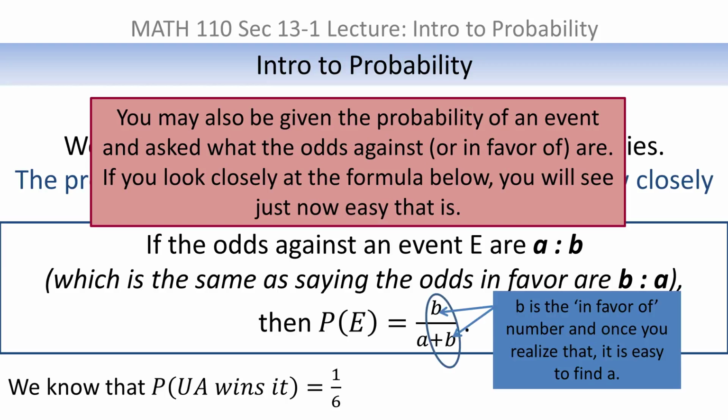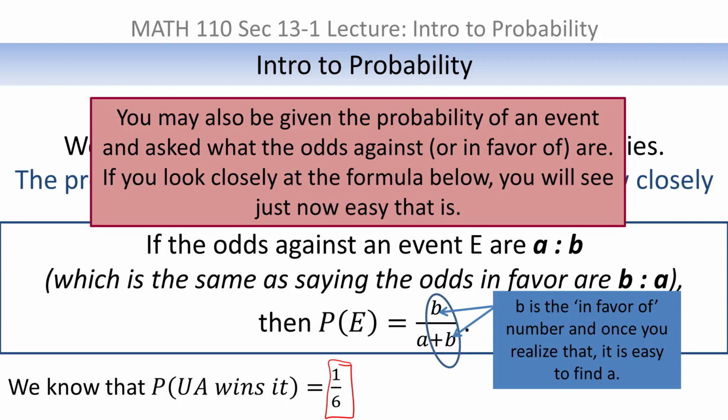So if we go back to the example that we did with Alabama winning the playoff, we calculated that the probability of Alabama winning it was 1/6. So what if I wanted to go backwards and find the odds against Alabama winning? I know what it is because that's the way the problem was originally stated, but suppose we didn't know that and we only knew that the probability of Alabama winning was 1/6. Could I write that in terms of odds? And the answer is yes, and the result above shows you how to do it.